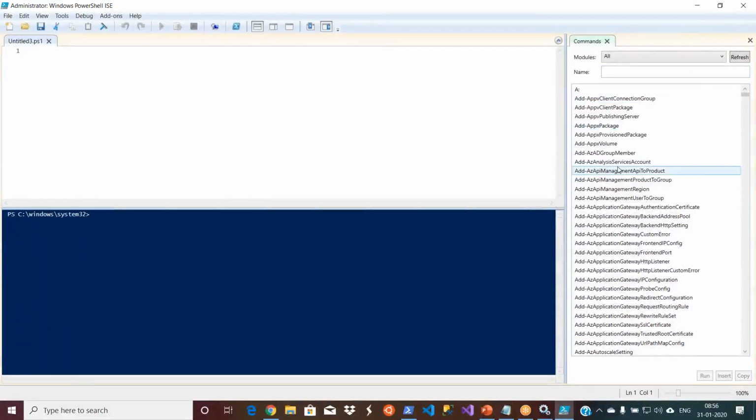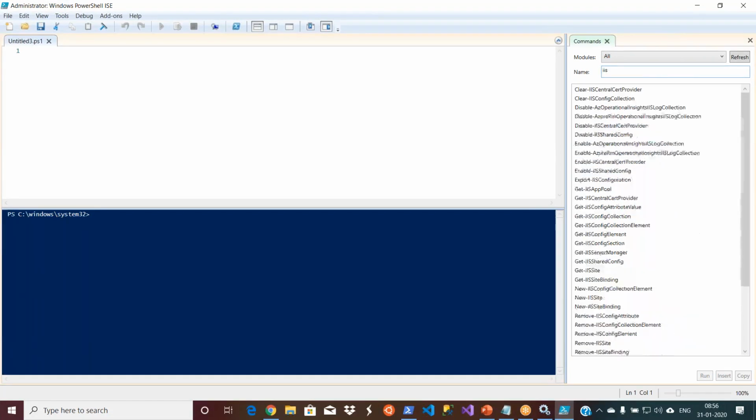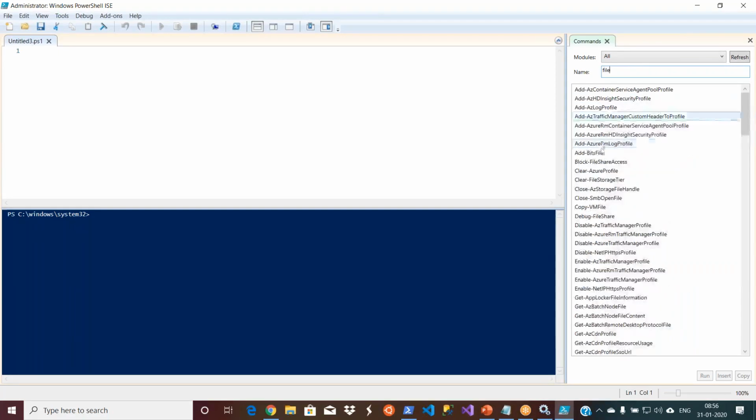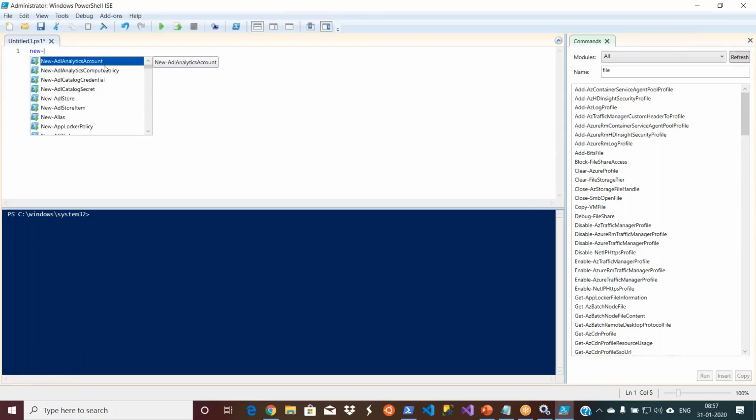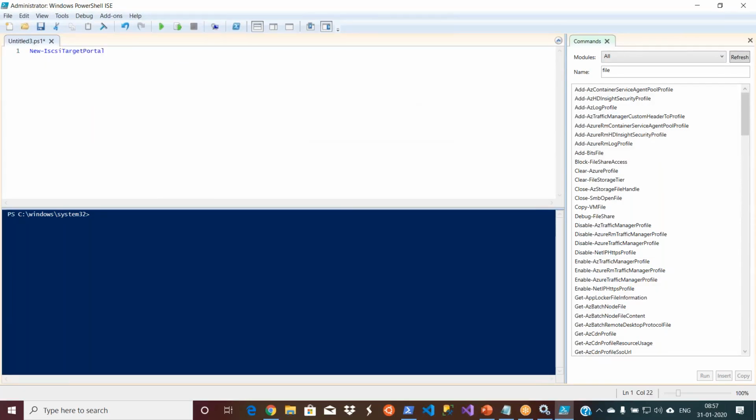You also have a list of commands for your benefit, and you can search for it. I would say IIS, so you see all the IIS related, and then if I say files, you can see all the file related stuff. So we'll be using this one for some time. And here also you have the IntelliSense. Let us say I type new and click on tab. Sorry, new hyphen. See, the moment I say new hyphen, I get all the things that are required. So I'll be using this one for demonstrating this PowerShell scripting and executing commands.